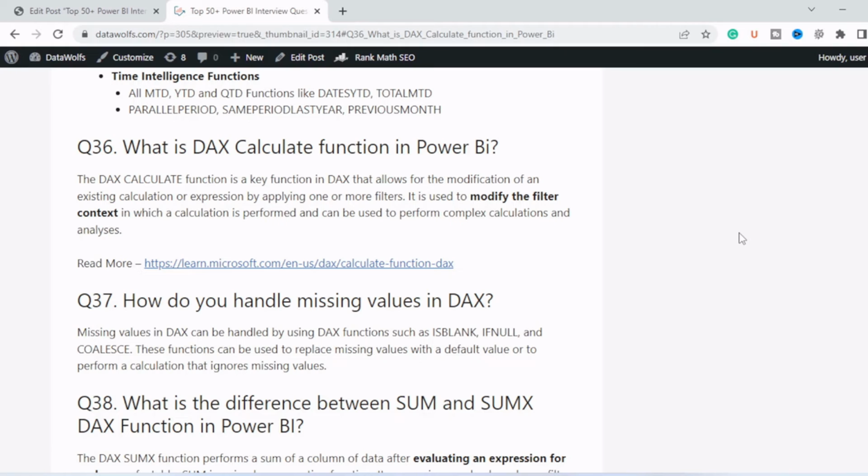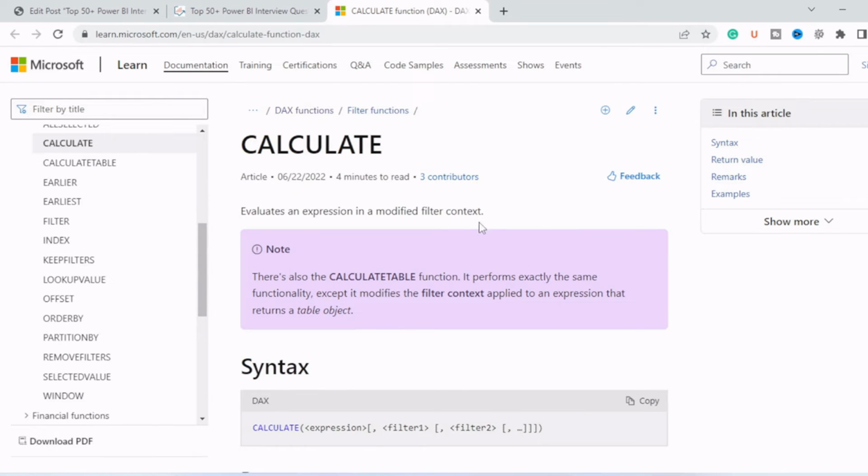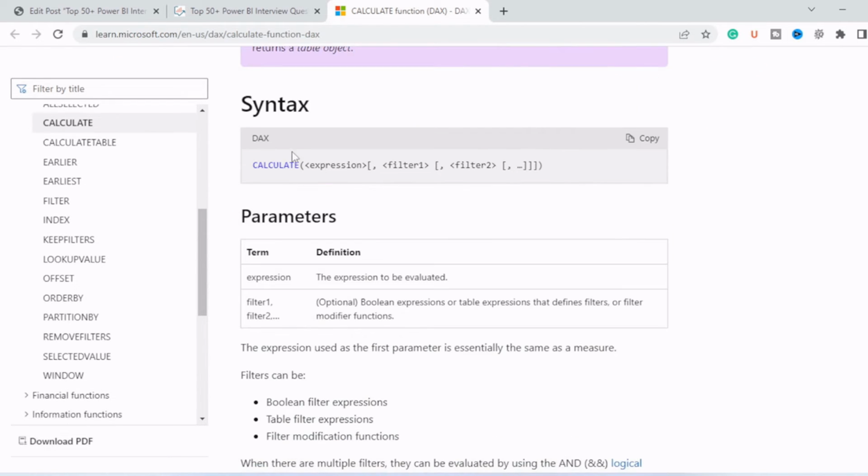It is used to modify the filter context in which a calculation is performed and can be used to perform complex calculation and analysis. So let's check this link out from learn.microsoft.com. So it is used to modify the filter context. Now, if you see the syntax, CALCULATE, expression, then filter.